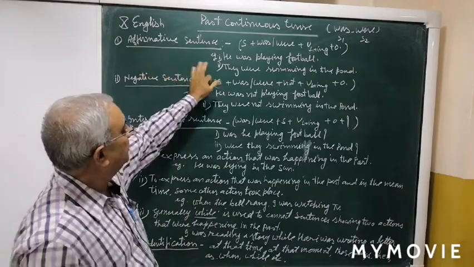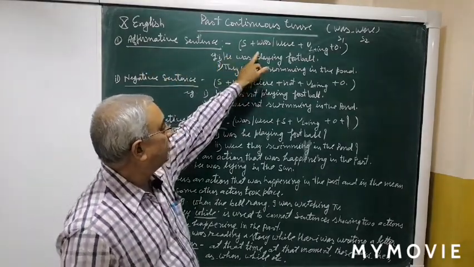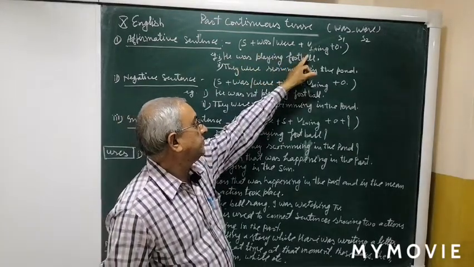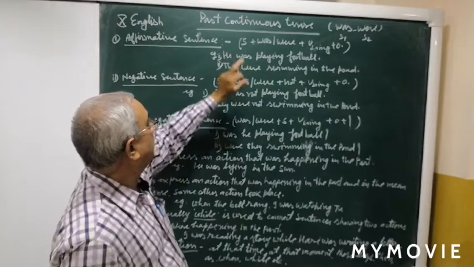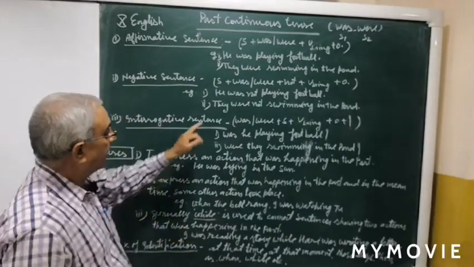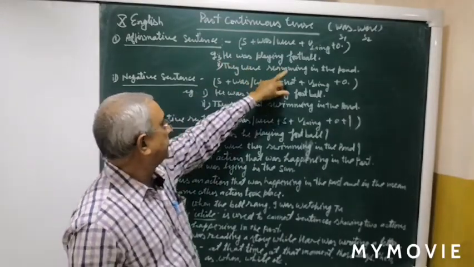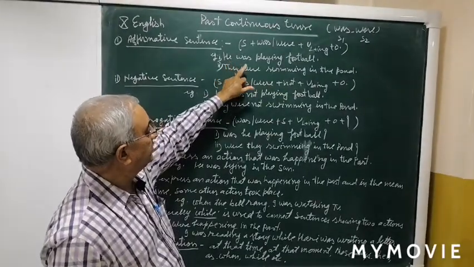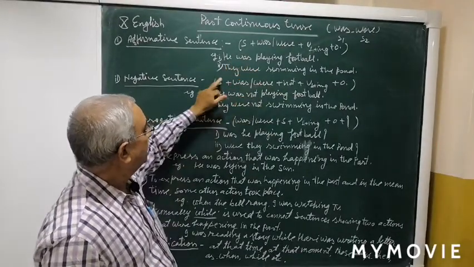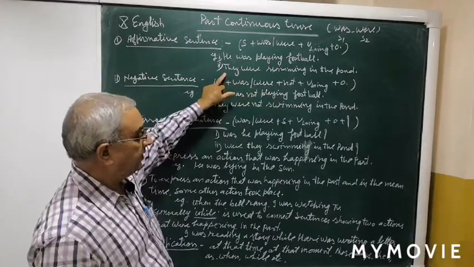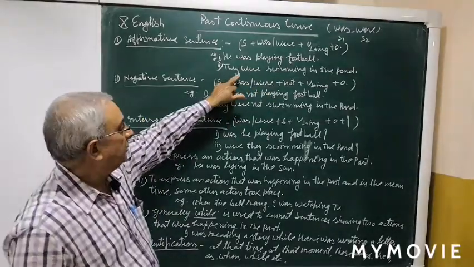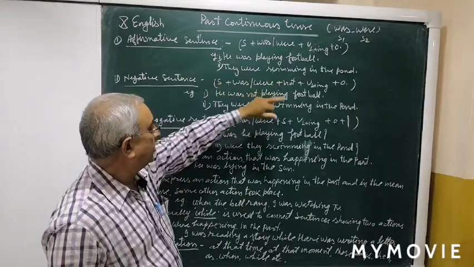Affirmative sentence. The pattern is subject plus was or were plus first form of the main verb plus ing and object. So, this is the simple pattern of affirmative sentence. For example, he was playing football. He is a singular subject, so we have used was playing. In the second example, they were swimming in the pond. They is plural, so we have used were here. They were swimming in the pond.